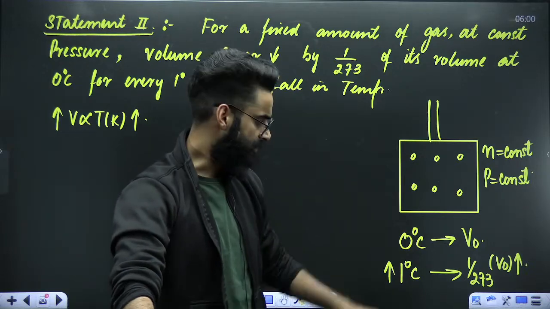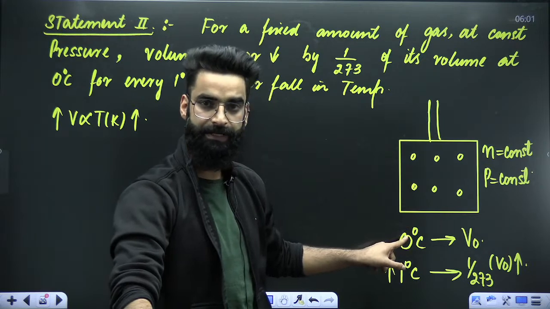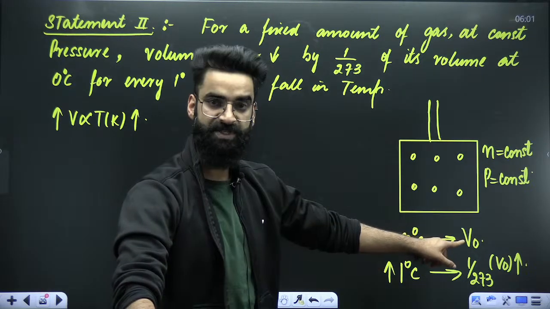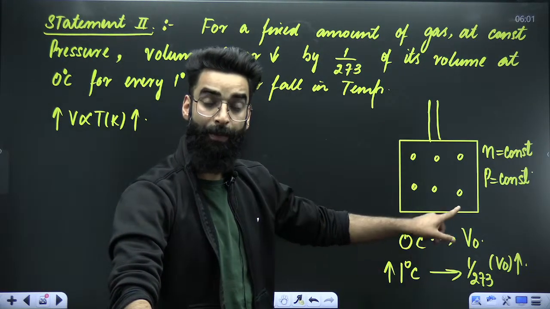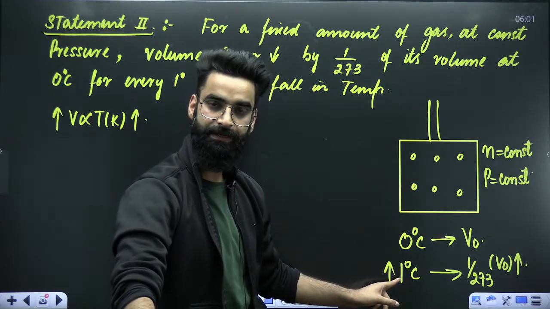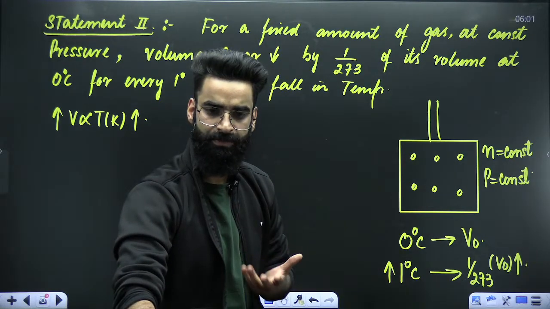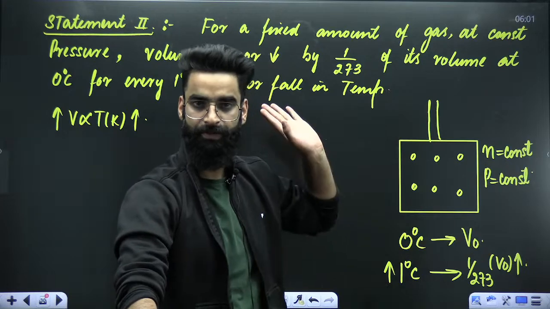So dear students, this is the gas in the container. The gas is kept at 0 degree centigrade. Volume occupied by the gas is V0. Now, as per Charles' law, if you increase the temperature by 1 degree centigrade, the volume of the gas will eventually increase. By how much? 1/273 of V0.